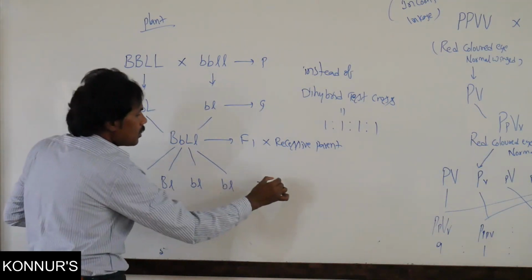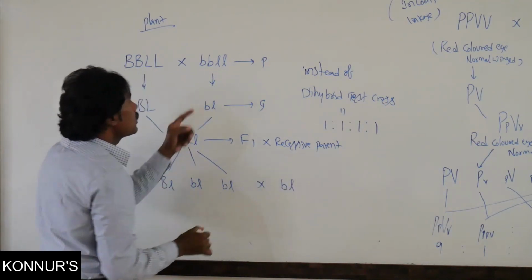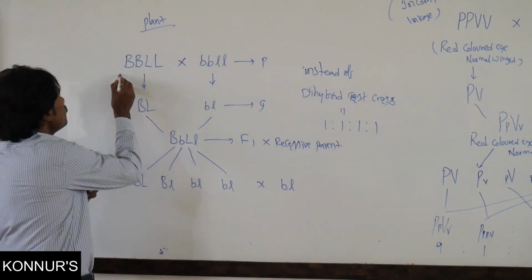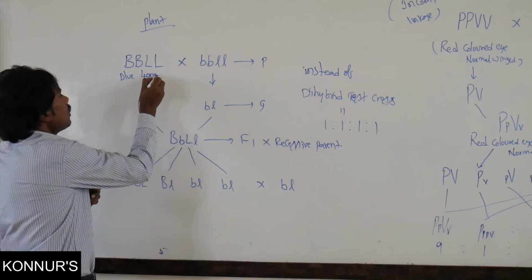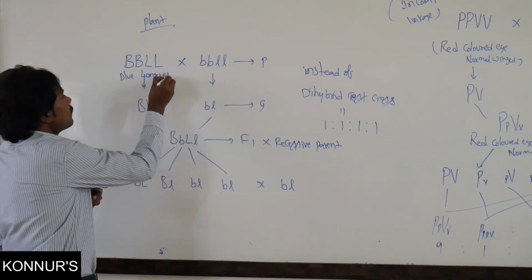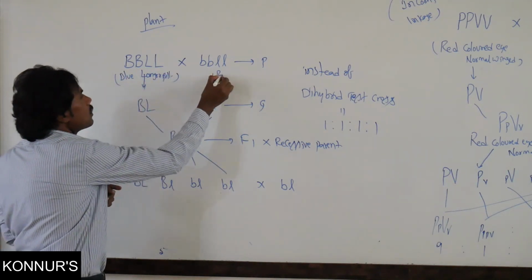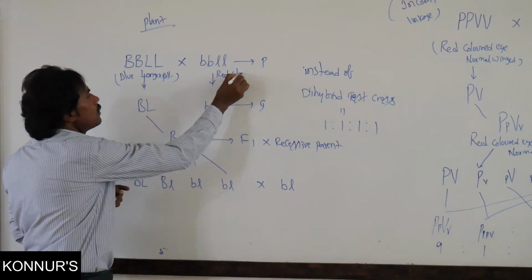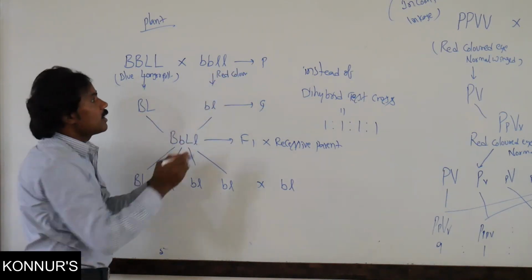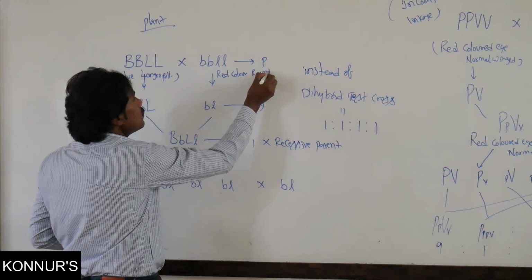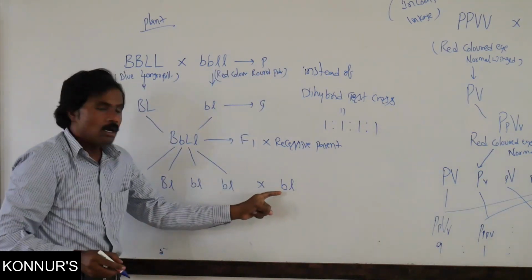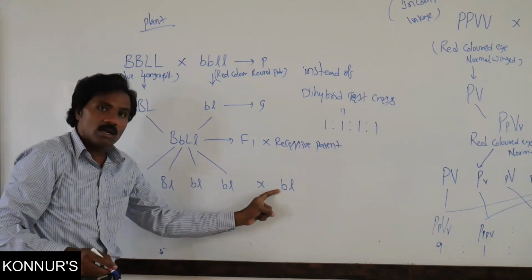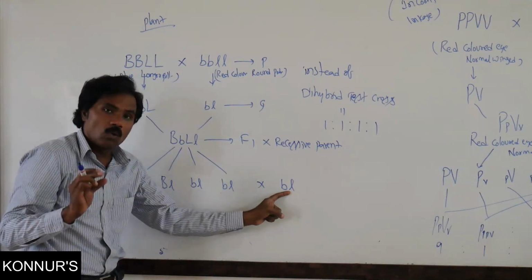That is the red color flower with round pollen. This is the blue color and long pollen. This is red color flower as well as round pollen.